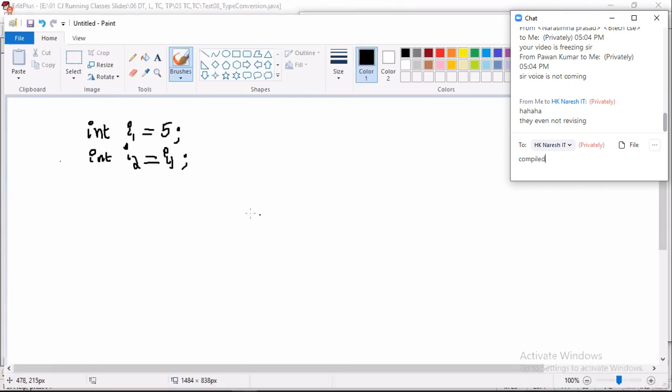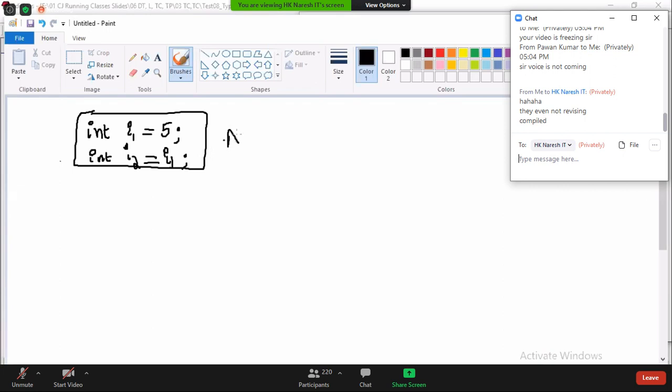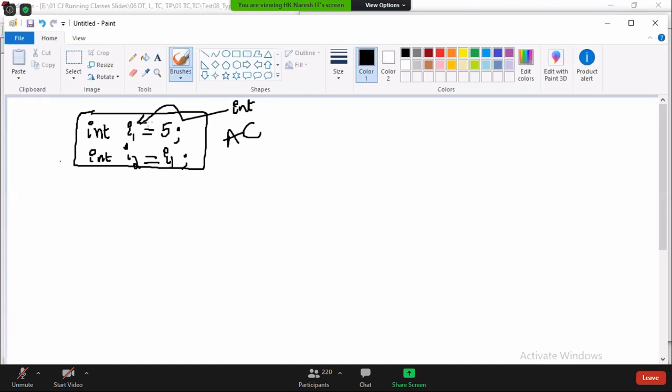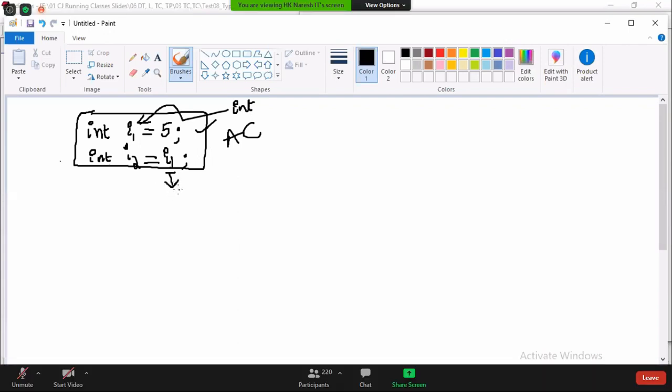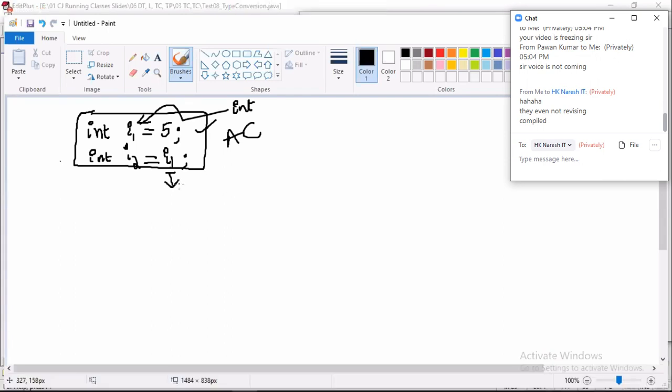Here onward story is very tough. Can you tell me in these two lines which conversion I am doing? Automatic conversion. In automatic conversion, I'm taking value 5. What type? int. Can you convert int to int? Yes. In the i1 place, what will the compiler use?